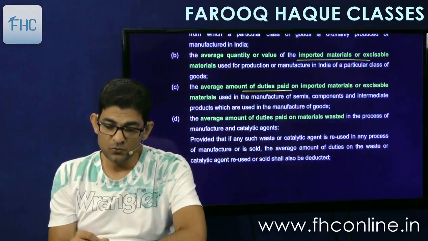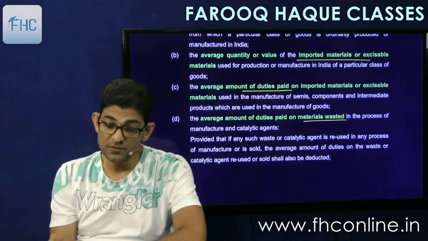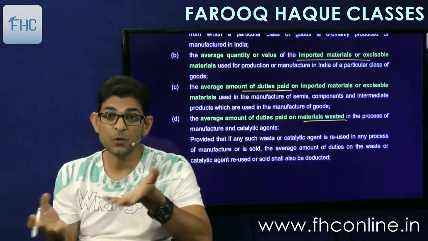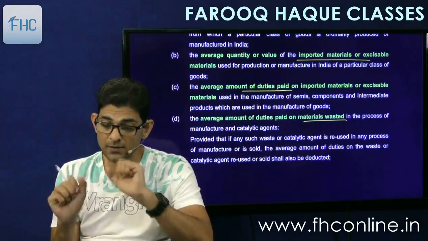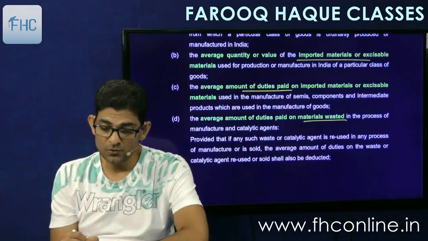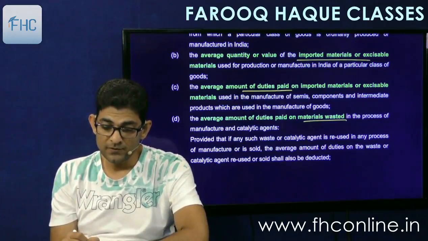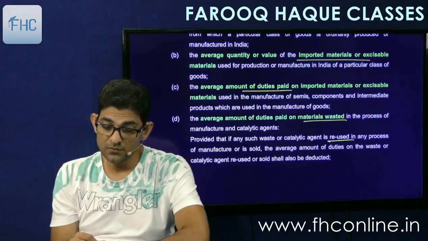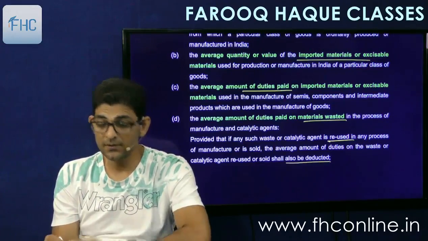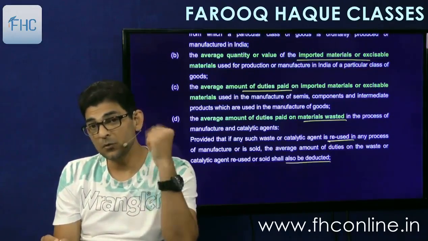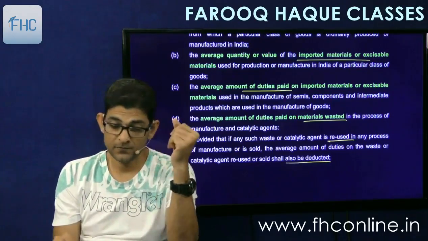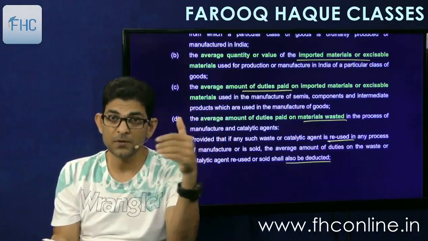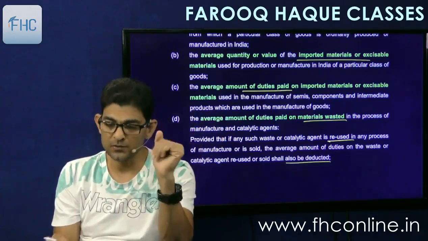Then the average amount of duties paid on material wasted, if there is any material wastage, and how much duty goes into that, or catalytic agents and all. And provided that if any such waste or catalytic agent is reused in any process of manufacture or is sold, the average amount of duties on the waste or catalytic agent reused or sold shall also be deducted. Means it will be averaged out because it is reused. So it will not be added to just one product but distributed over a number of products, you can say.